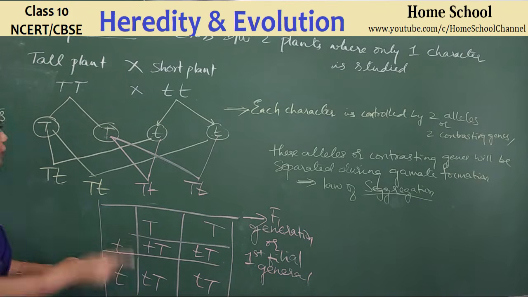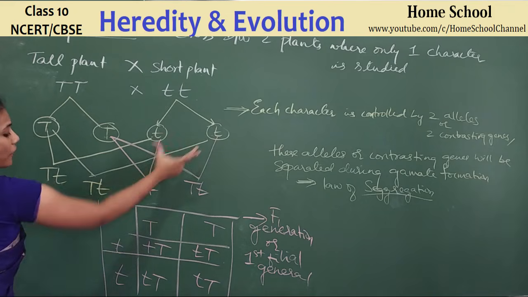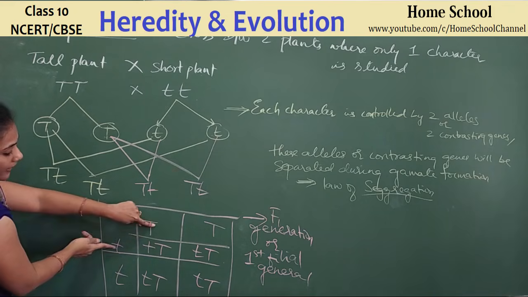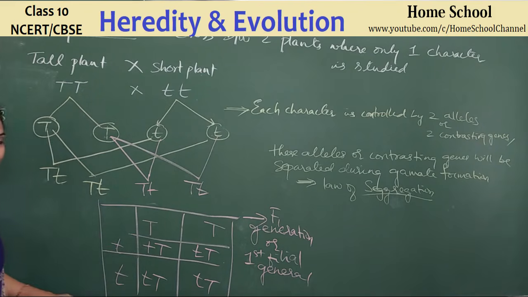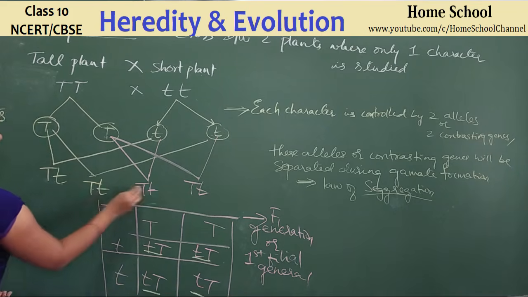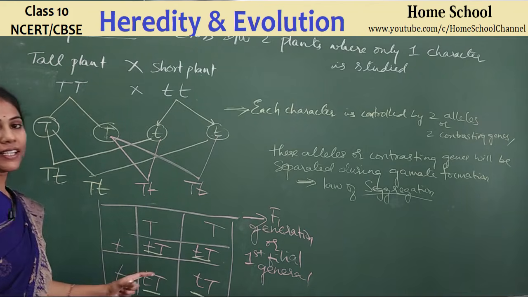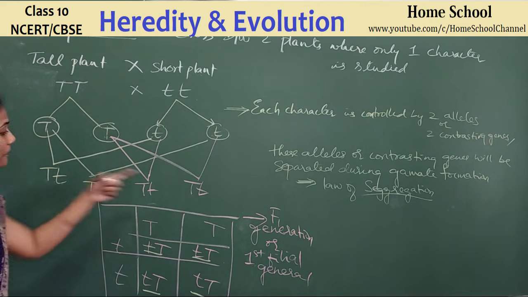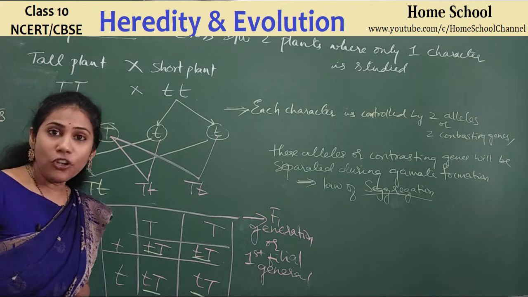What you have to do is mention the gametes of one plant on one side, gametes of the other plant on the other side, combine them and show the genotypes in the boxes. So 4 plants you are getting, having the same genotype and the same phenotype also.